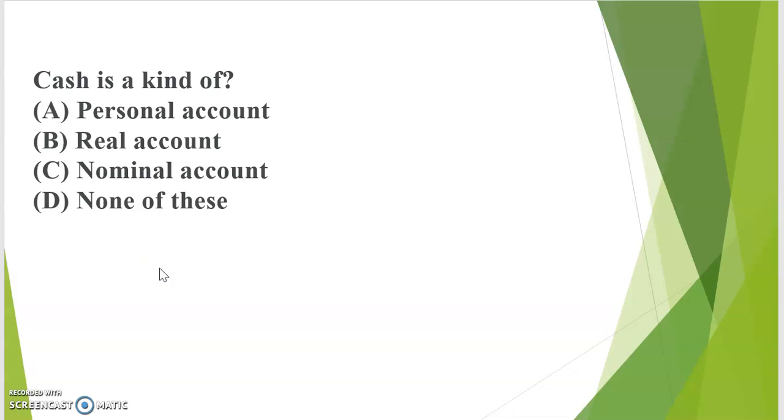So cash is a kind of: option A personal account, B real account, C nominal account, D none of these accounts. It is related with the asset of organizations. Cash is always mentioned as an asset of the organization, and that's why it is included as a real account. So the correct answer is option B, real account.